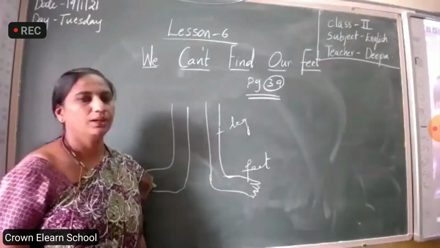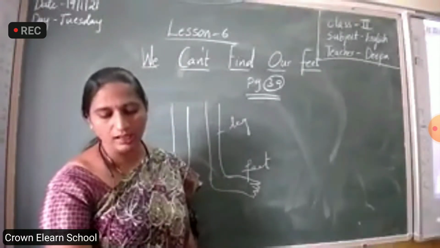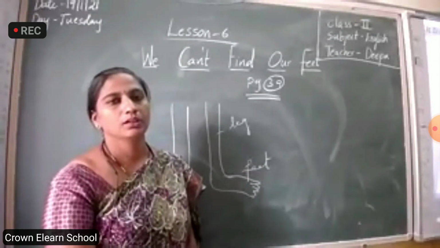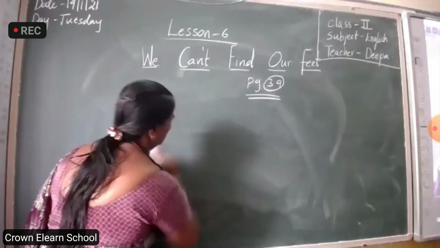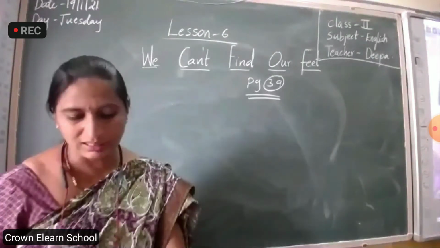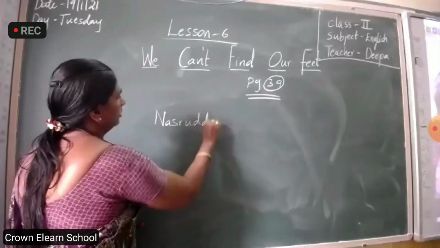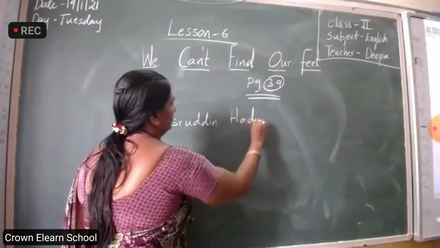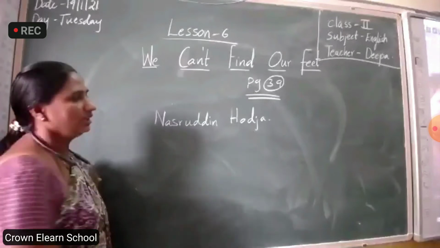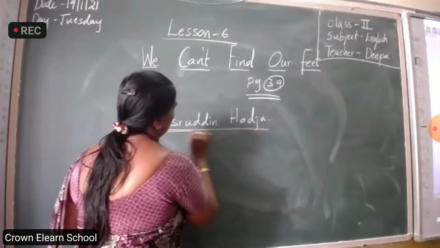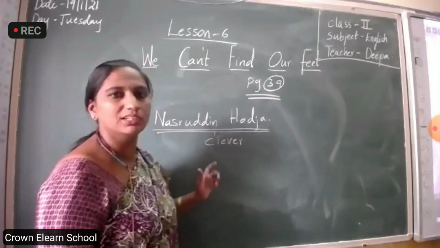Now, see, open your textbook, page number 39. Nasruddin Hodja is very clever. Nasruddin Hodja, name of a person. He is very clever. Very clever means intelligent.